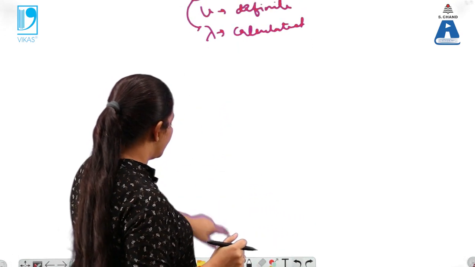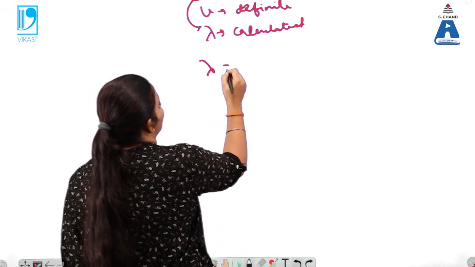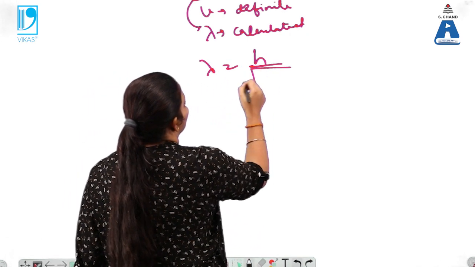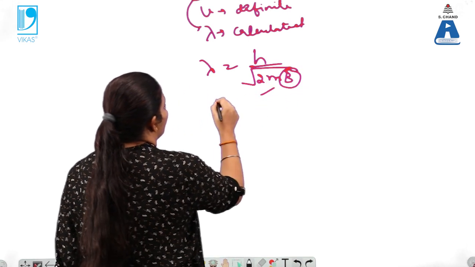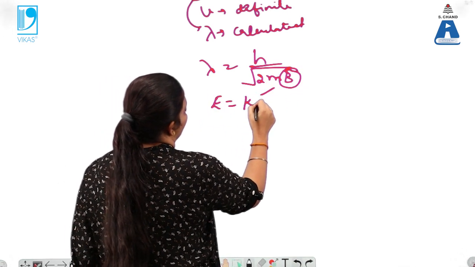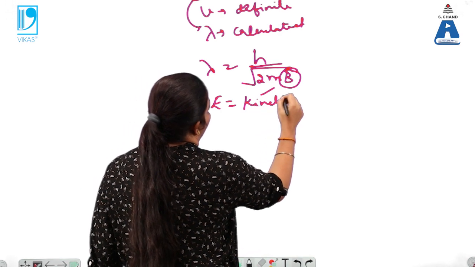Next is another expression: lambda equals h by under root of 2mE. What is E over here? Here E is the kinetic energy of the particle.